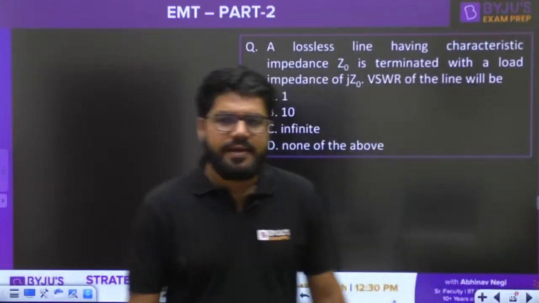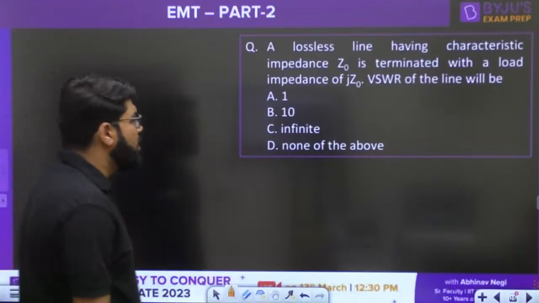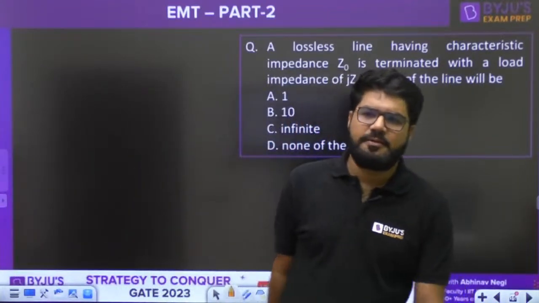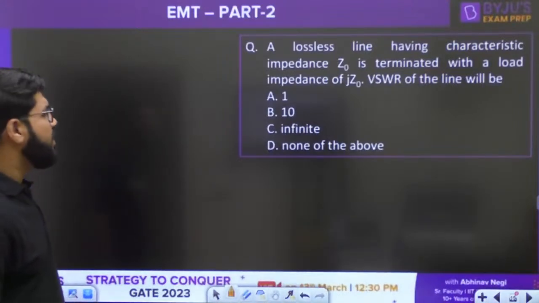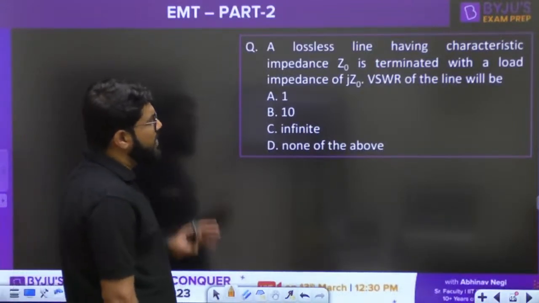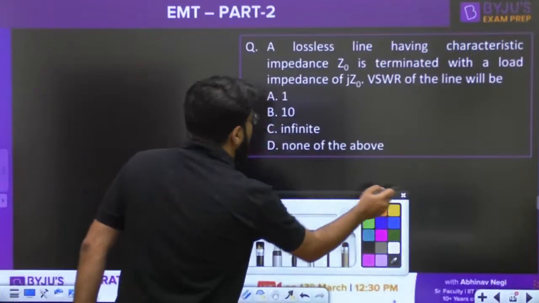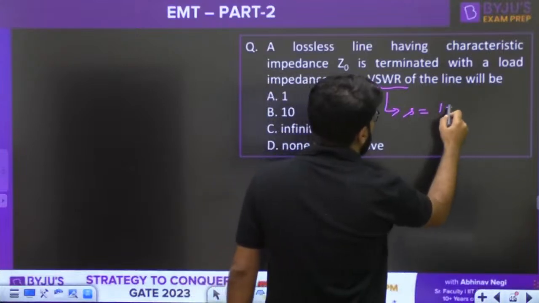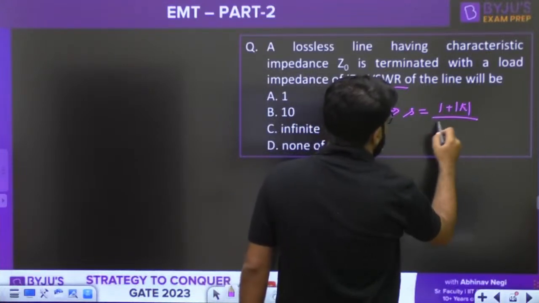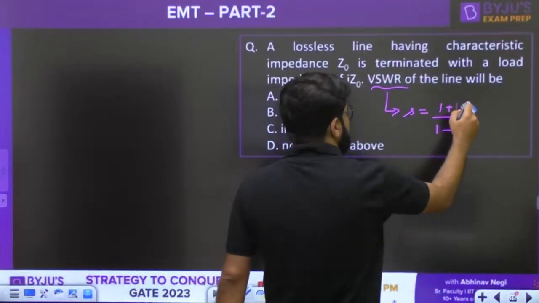Next question, guys. A lossless line having the characteristic impedance Z0 is terminated with a load impedance of jZ0. What is the VSWR of the line? Okay, so what is the VSWR formula? VSWR is given by the formula 1 plus modulus of K divided by 1 minus modulus of K, where KL is the load reflection coefficient.